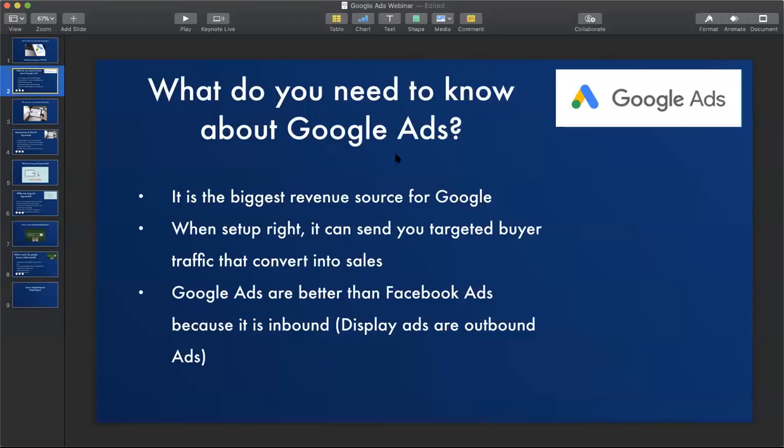So first, let us look at what is the basic thing that you need to know when it comes to Google Ads, right? So Google Ads is the biggest revenue source for Google. Yes, Google has a lot of products, but the biggest revenue source for Google is Google Ads. So Google is basically making money from the ads that they are displaying in the search results, right? So when set up right, it can send you targeted buyer traffic that convert into sales. Google Ads are better than Facebook ads because it is inbound.